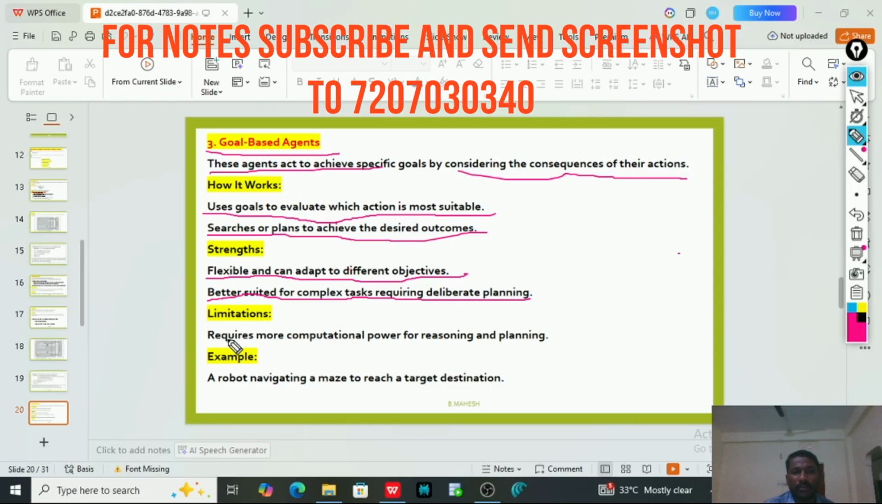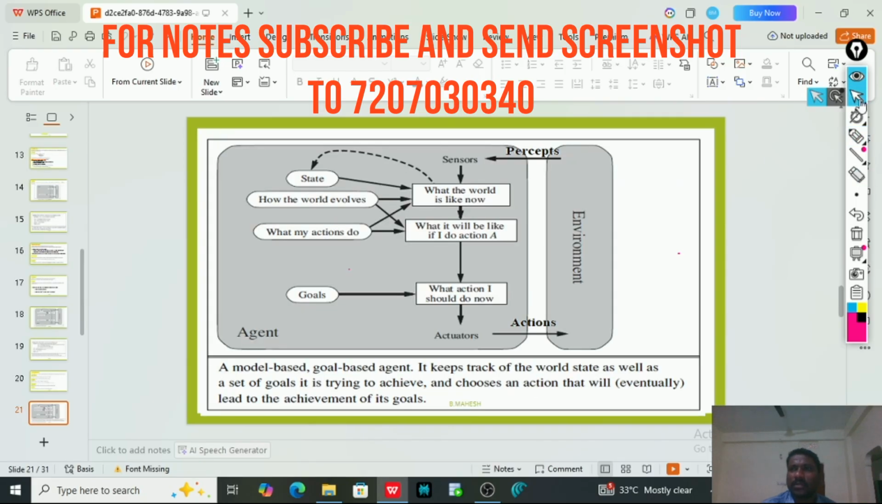And coming to limitations, it requires more computational power for reasoning and planning. For example, a robot navigating a maze to reach the target destination. So this is the schematic diagram for a goal-based agent.